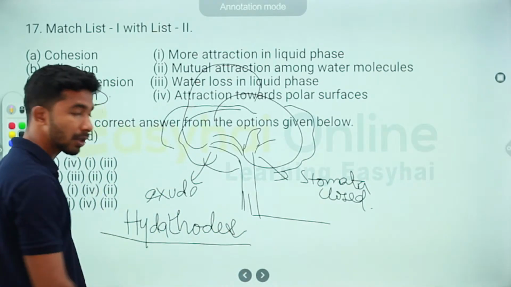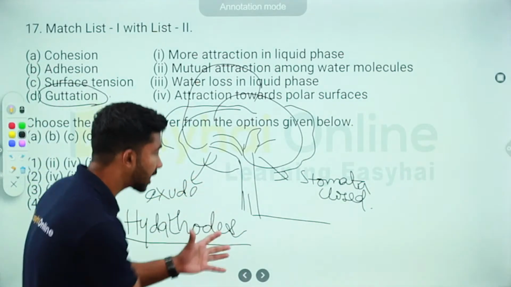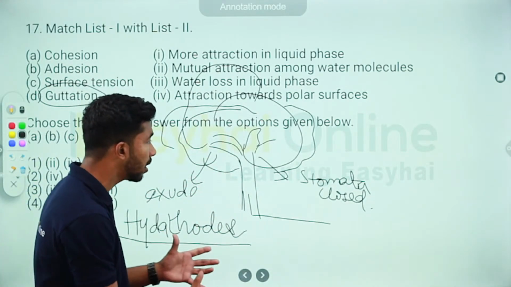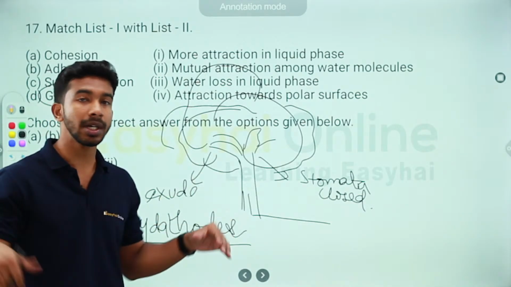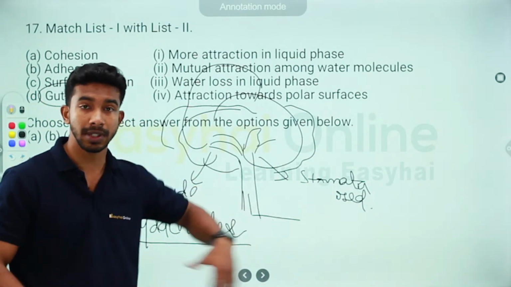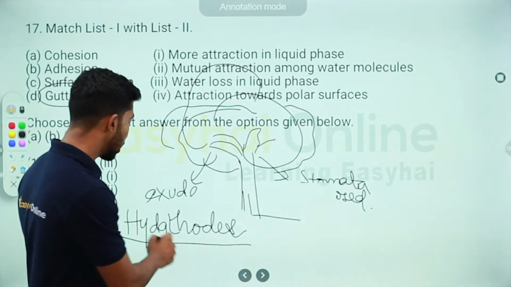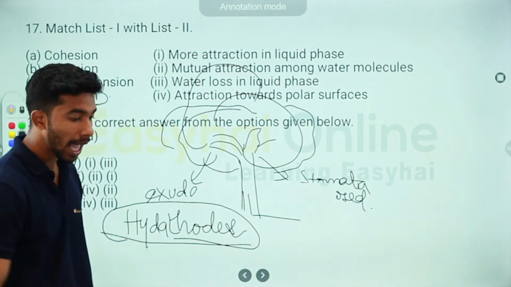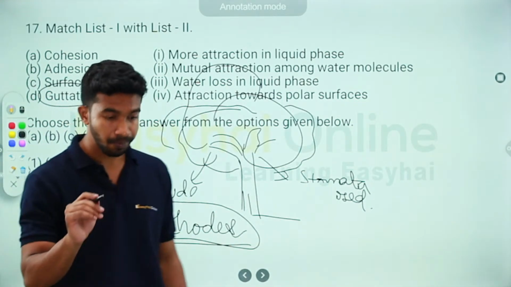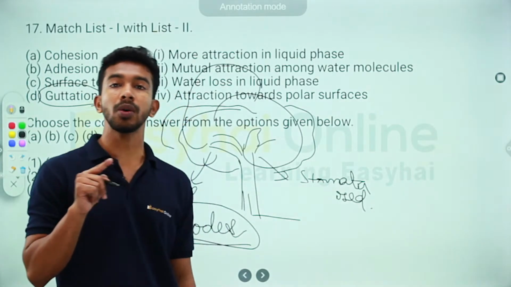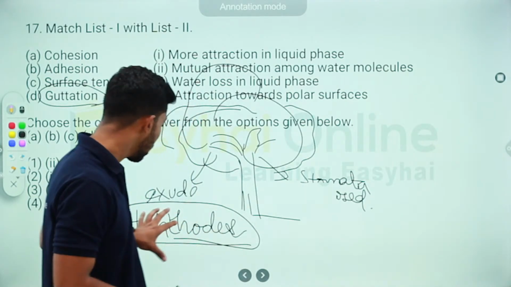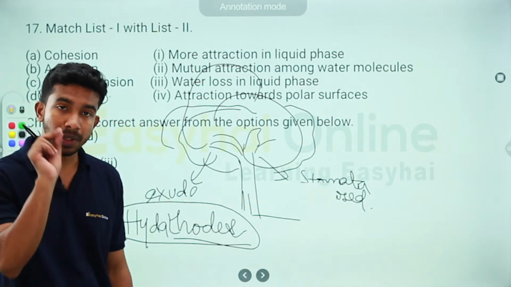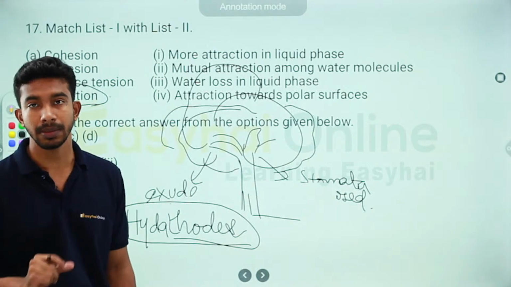What happens is, since the water pressure inside the plant is increasing, all the water has to go out somewhere, and the only outlet was actually the stomata. Since the stomata are closed, it has to find a new way out, and that is through the hydathodes. When water is lost through the stomata, it's in the gaseous phase. But through the hydathodes, it comes out as water droplets.